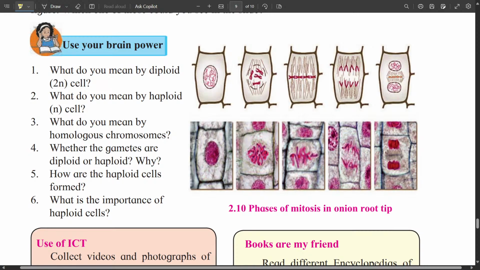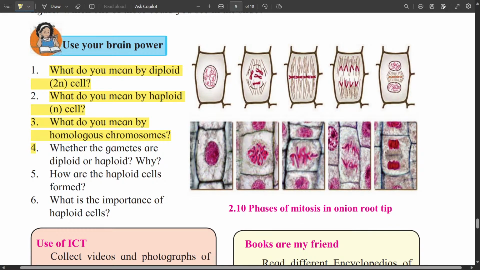So what do you mean by a diploid cell? A diploid cell is a cell having pairs of chromosomes. All somatic cells, stem cells, have 2n. That means they have pairs of chromosomes. But when the reproductive cells are formed from these cells, they are haploid. That means they have only half the number of chromosomes. Homologous chromosomes are the chromosomes in a pair, out of which one chromosome is inherited from the father and the other from the mother.